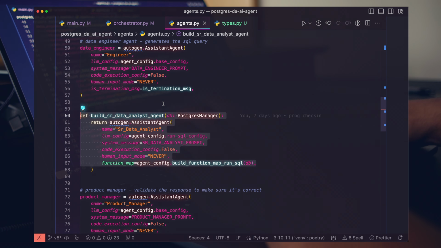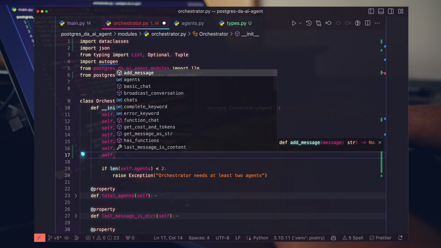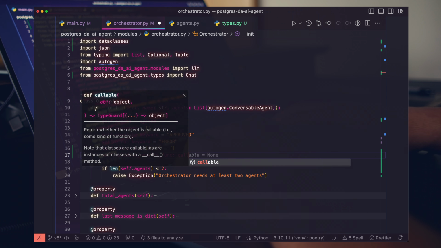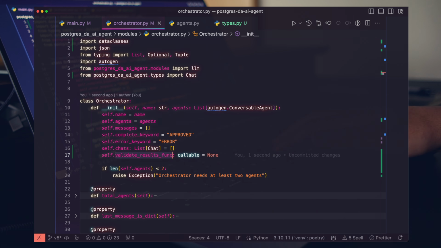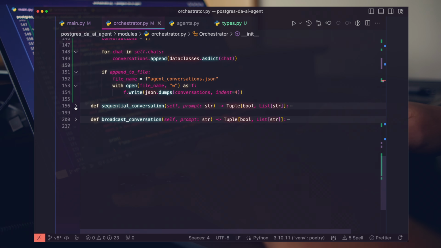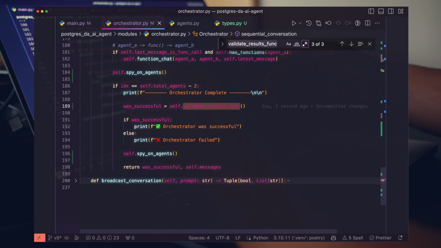So what do I mean by that exactly? Let's go to the orchestrator and build out a new variable here. I'm going to call this validate results func, and this is nothing special. All we're doing here is building out a callable function, and we're going to pass it in, right? It's going to be optional, so you don't have to call it. And at the bottom of our conversation, instead of doing this keyword check thing to see if things are going well, all we're going to do is call this function. So we're just going to validate whatever output our agents were supposed to produce, that they produced it.